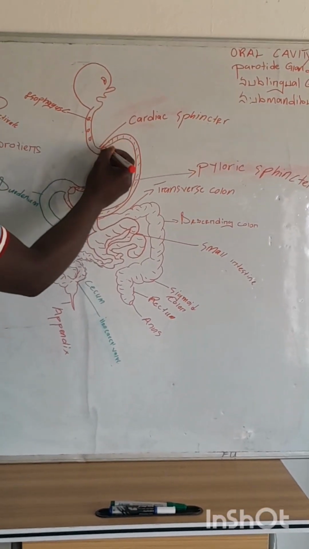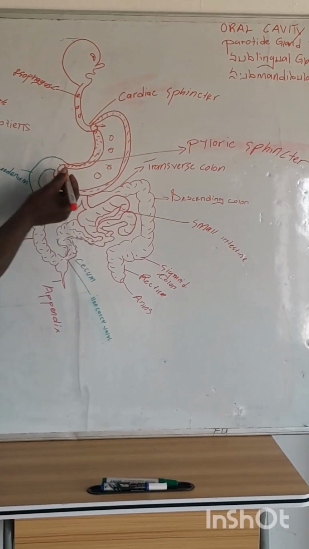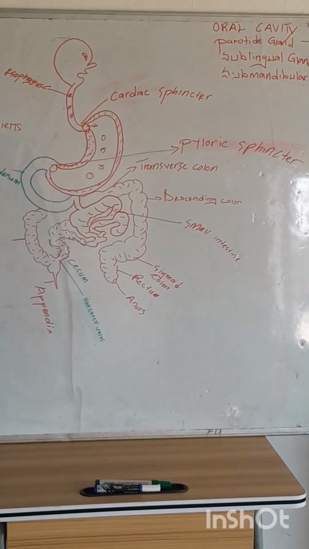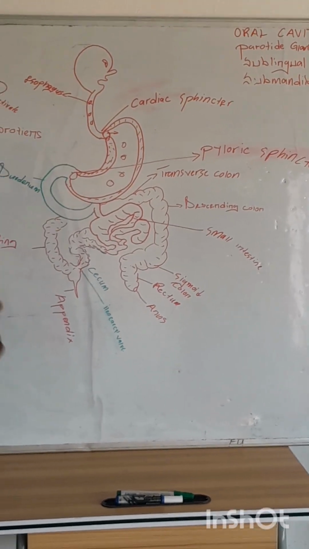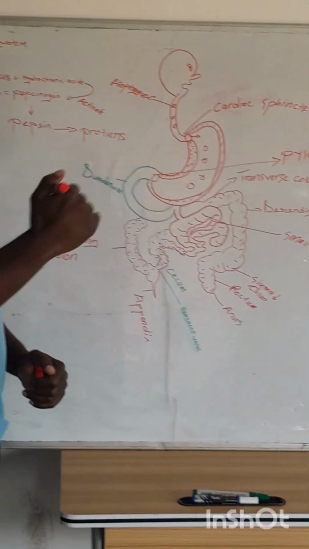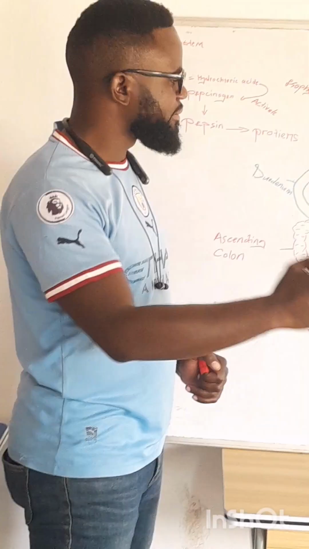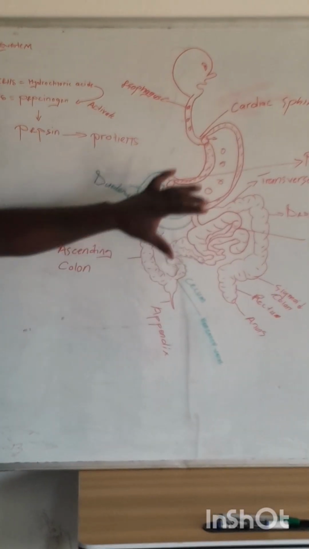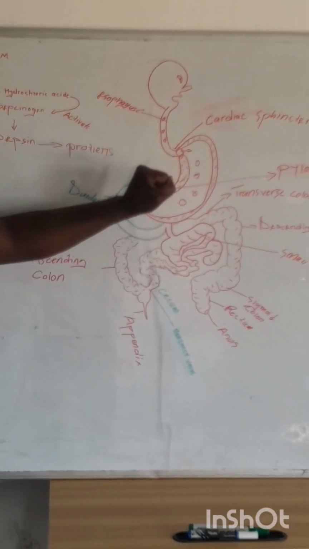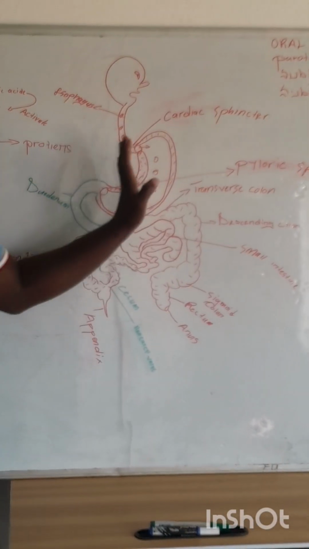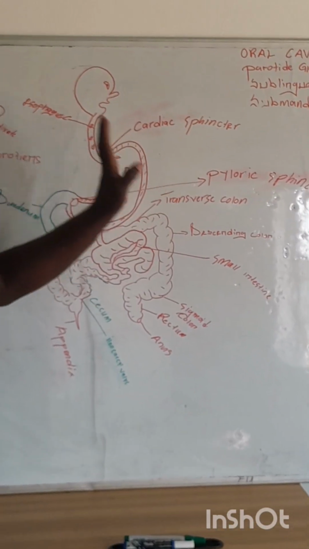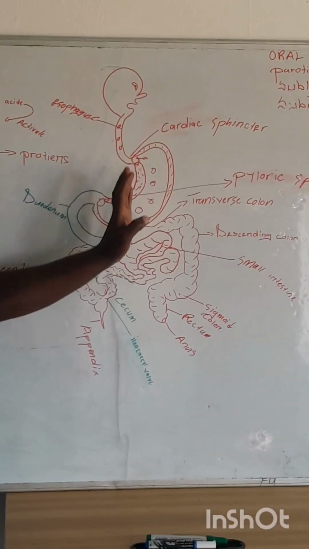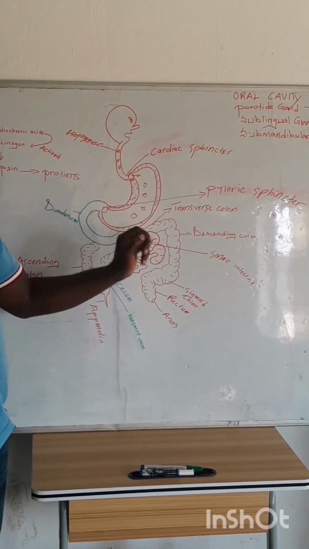Alright, we've got the cardiac sphincter. At the end of the stomach, another sphincter called the pyloric sphincter is going to prevent this food from leaving before complete digestion. Alright? So after complete digestion has happened, a carbohydrate has been broken down into its simplest form, the monosaccharides. Alright? Proteins have been broken down into the amino acids.